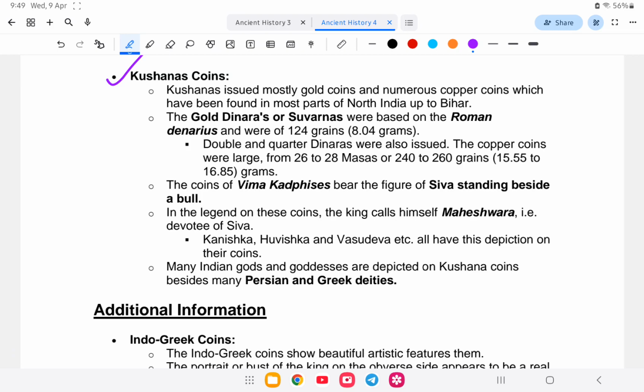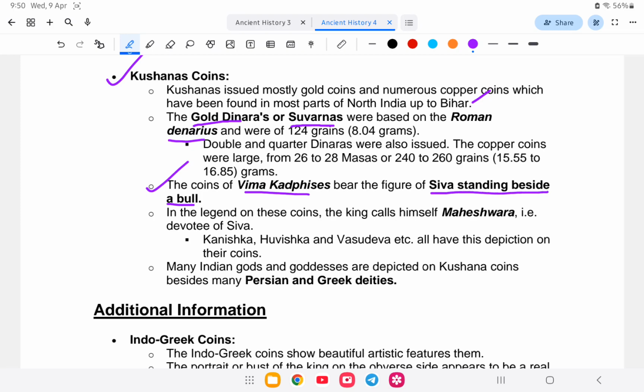Kushans. The Kushans mostly issued gold coins and numerous copper coins, which was found in most parts of North India up to Bihar. Aro idu gold dinara or suvarnas to it is based on Roman dinaras of 124 grams. Aro the coins of Vima Kadphises bear the figure of Shiva standing beside a bull.